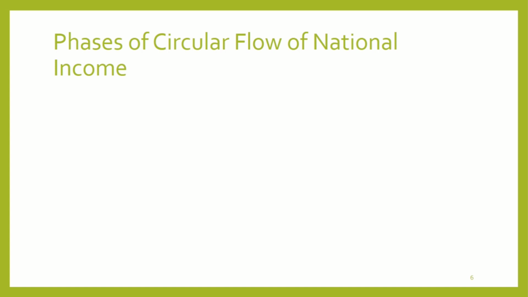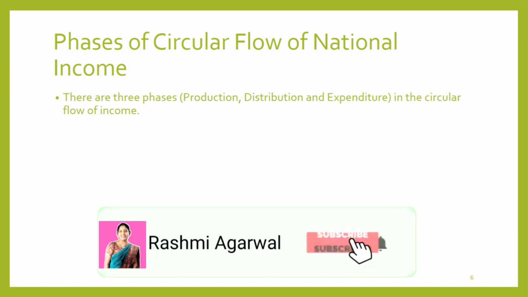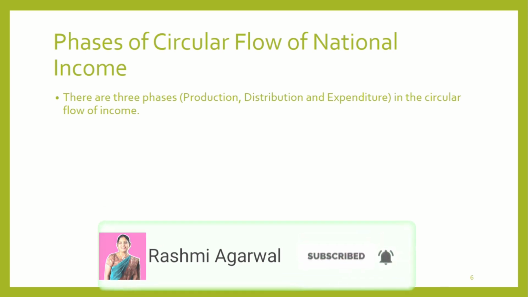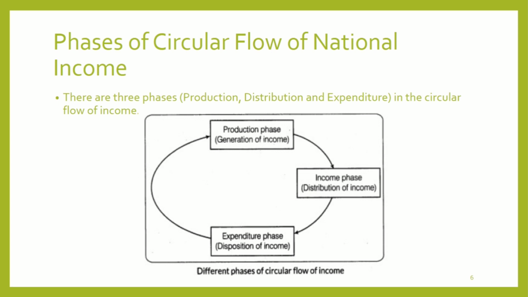Phases of circular flow of national income. There are three phases: production, distribution and expenditure in the circular flow of income. In the production phase, income is generated; in the distribution phase, it is distributed; whereas in the expenditure phase, the income is disposed of.